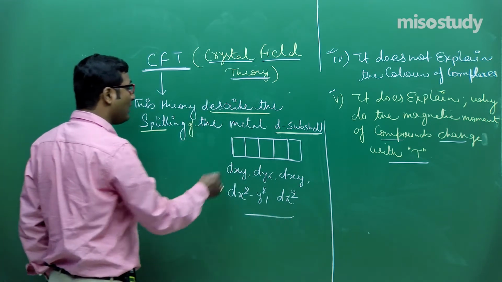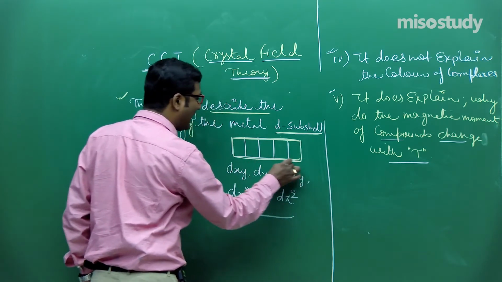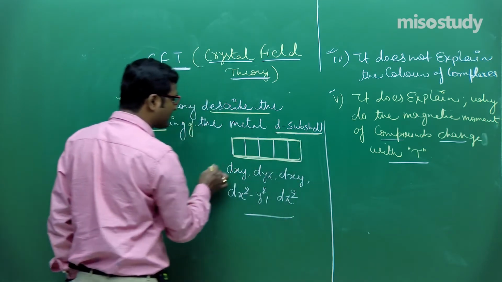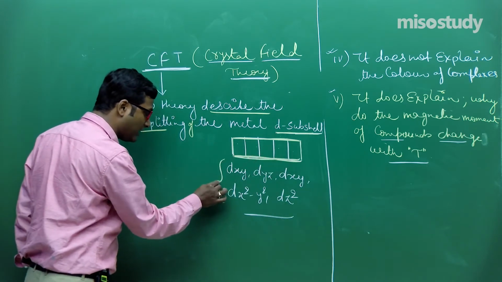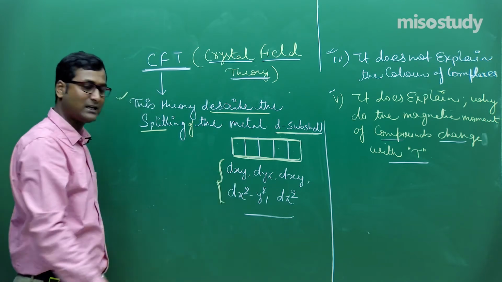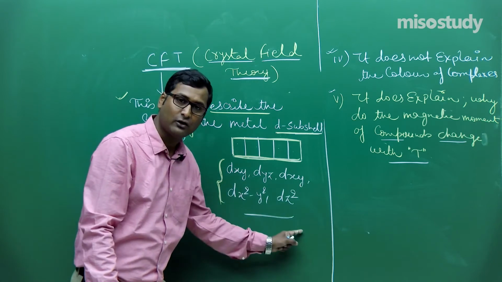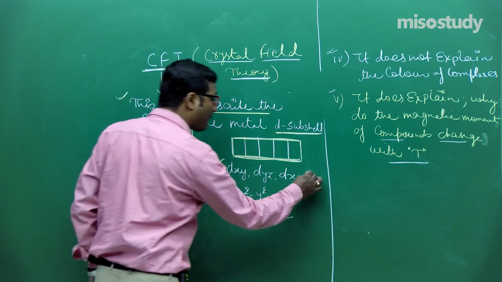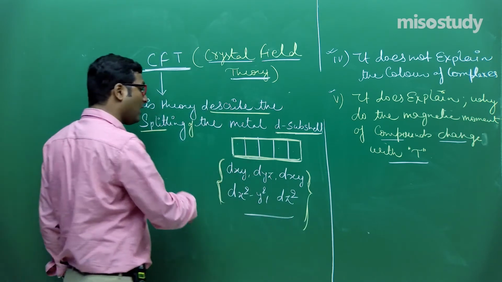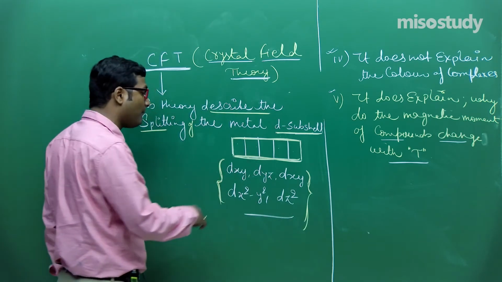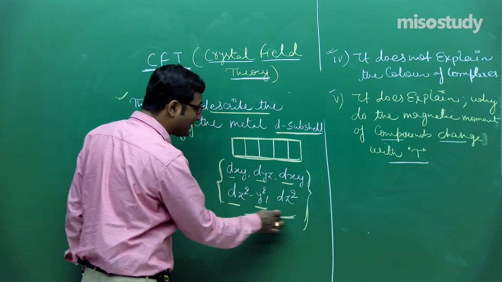This theory describes why a metal atom or ion splits its d subshell, because in isolated condition, if we consider an isolated metal atom, then these all have equal energy, that is, they are degenerate orbitals. But when a ligand approaches during the formation of a coordination compound, the degeneracy is lost.